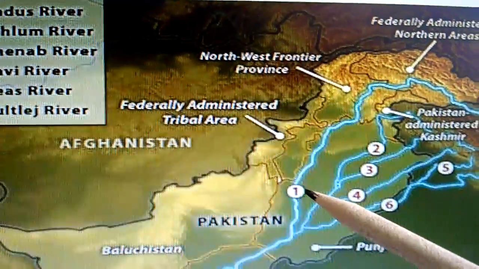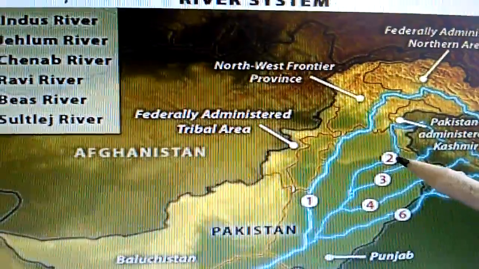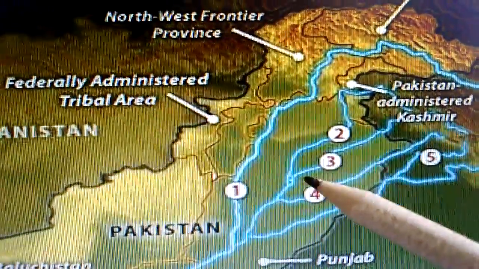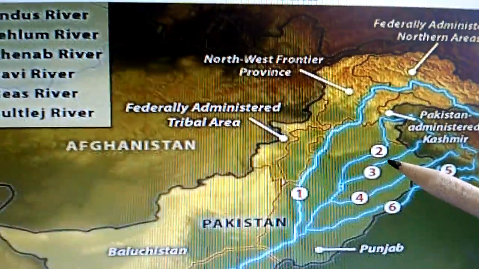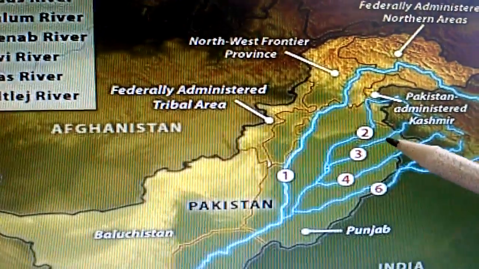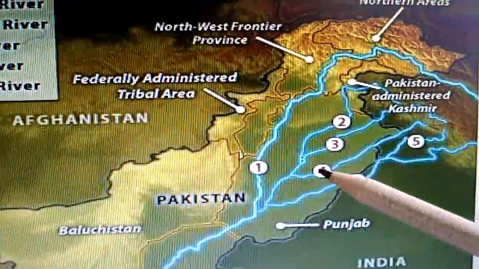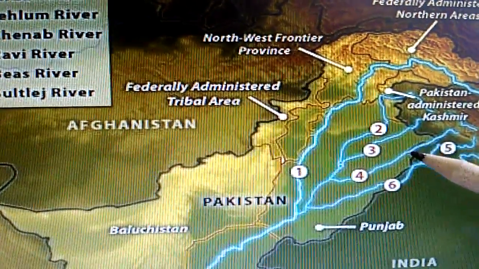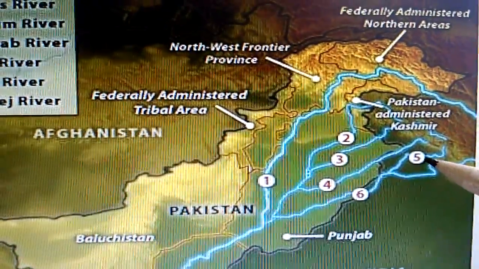Next is Chenab. Here you can see this river is called the Chenab. Third one, down there you can see it's the Ravi river. And then the fourth one is the Beas river. There you can see it's the Beas. And the last one is the Satluj. Here you can see it's the Satluj.